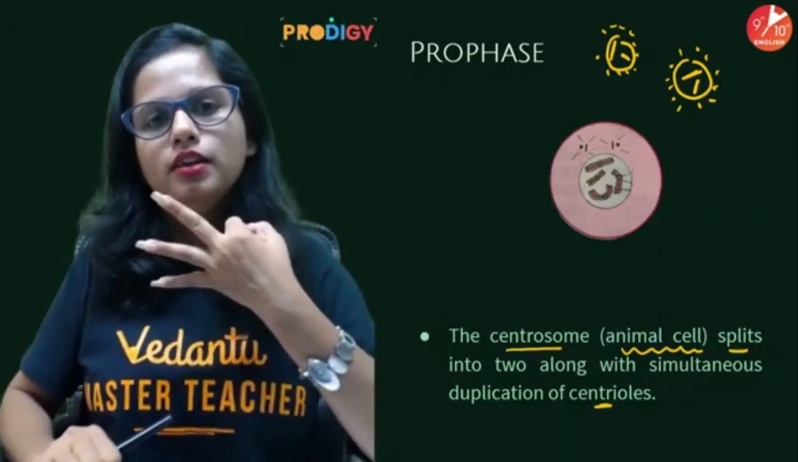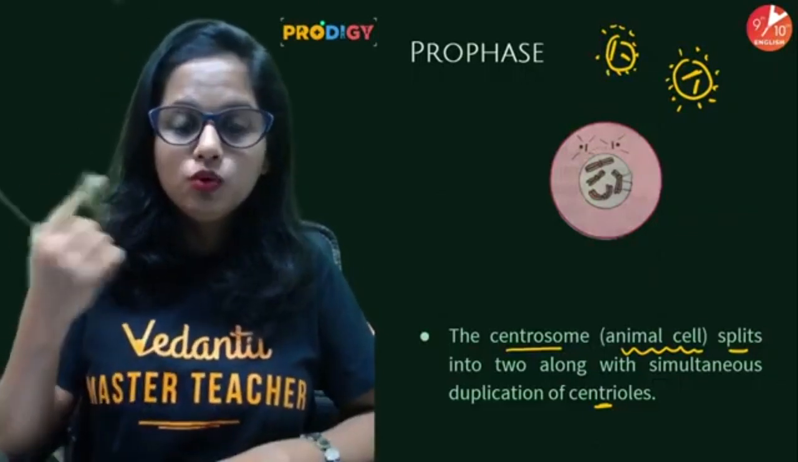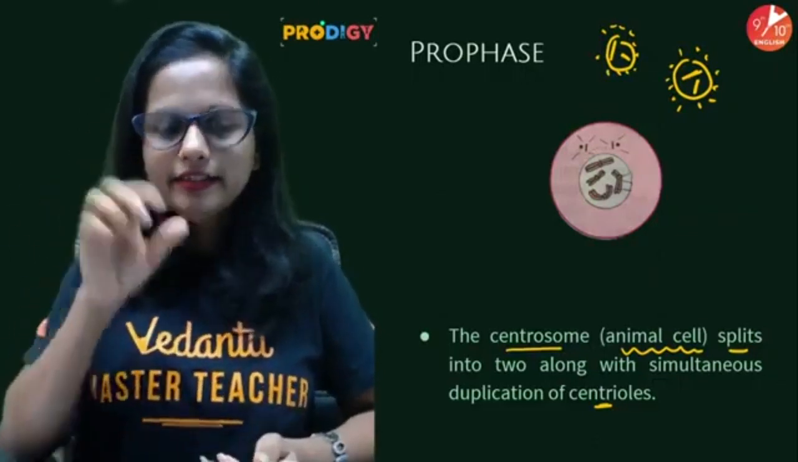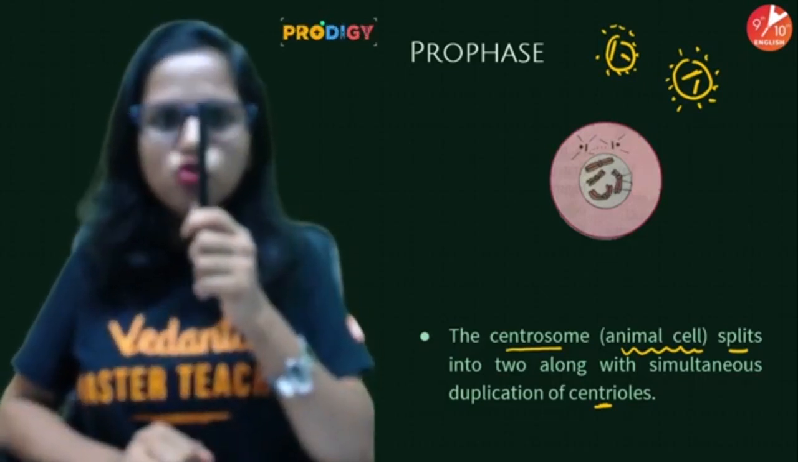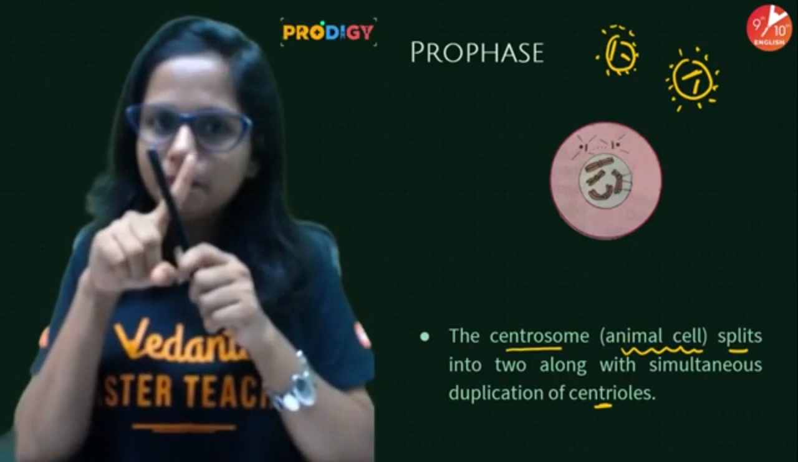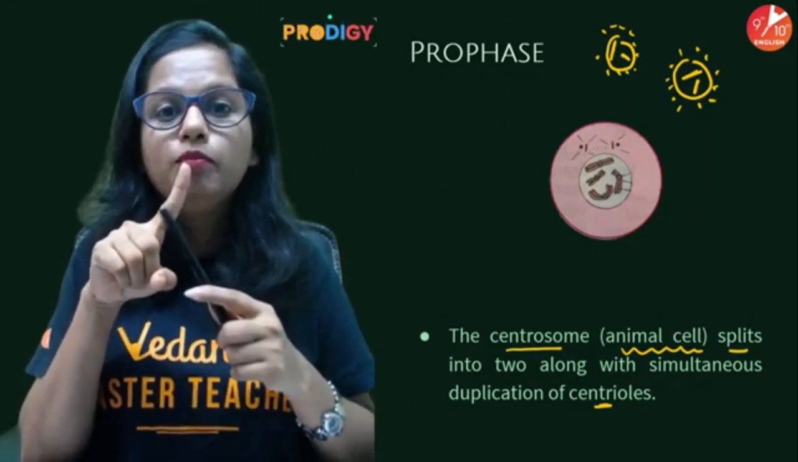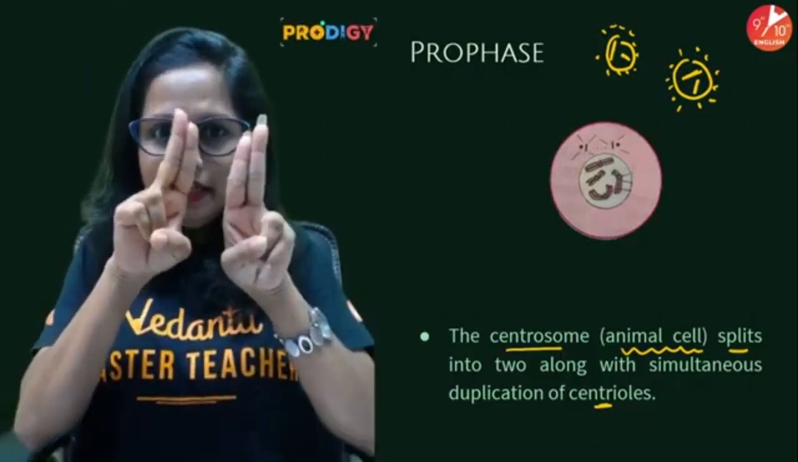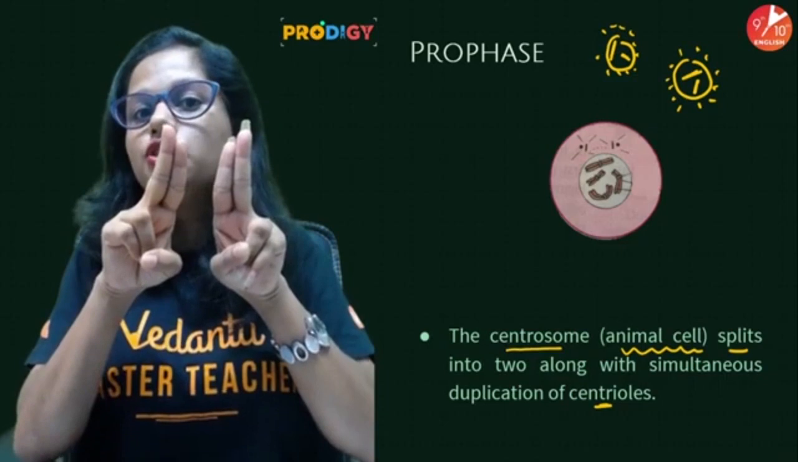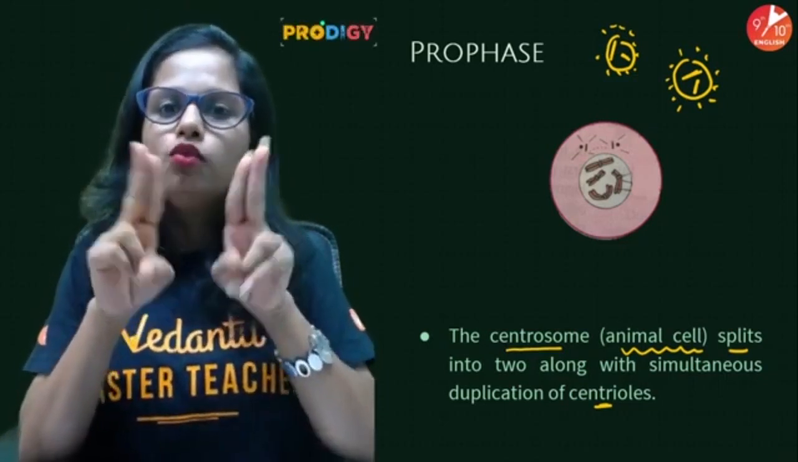Easy? So chalo, let's recollect 3 points. Point number 1, chromatin fibers begin to condense, they shorten and thicken and start becoming visible in the form of chromosomes. These chromosomes duplicate, and the two chromatids remain attached to each other with the help of their centromere. Okay? Centrosomes split along with duplication of centrioles. Okay? Now people, what happens next?